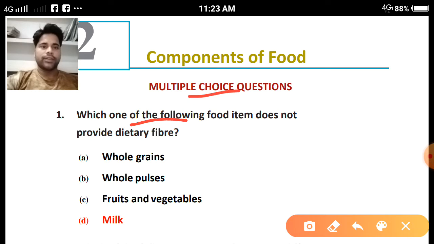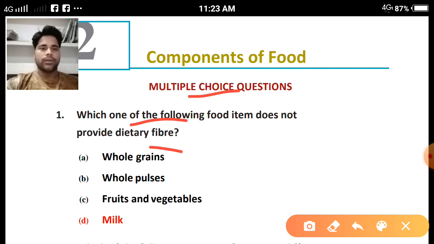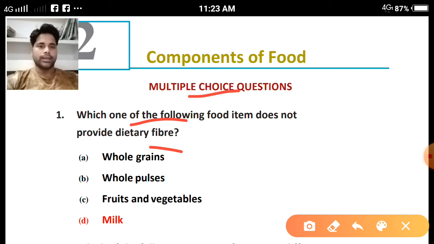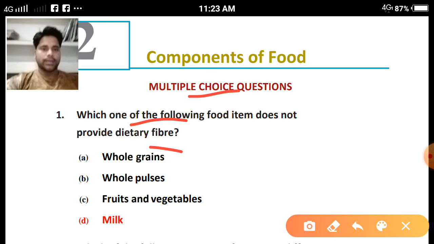Which of the following food items does not provide dietary fiber? As we know, dietary fibers do not provide any nutrient to our body, but they are very helpful to get rid of the undigested food from the body. Your options are whole grains, whole pulses, fruits and vegetables, and milk.